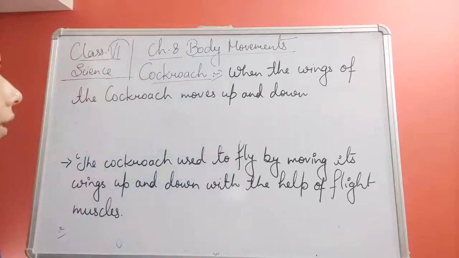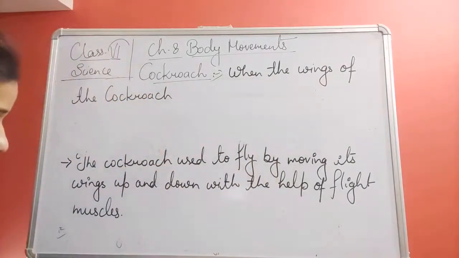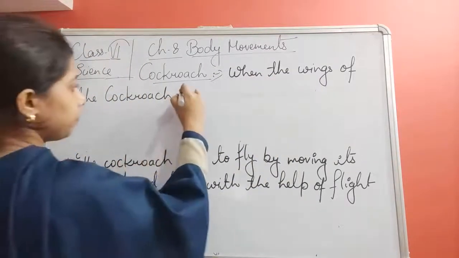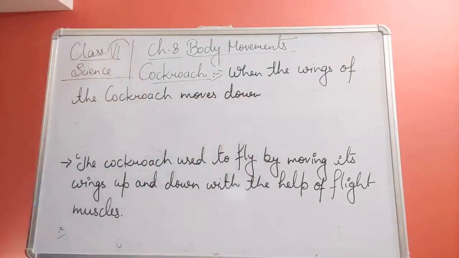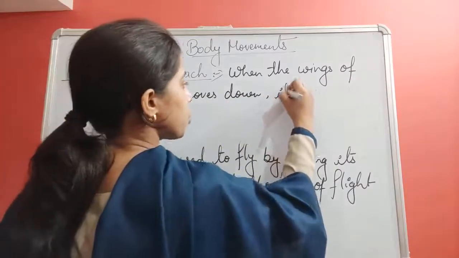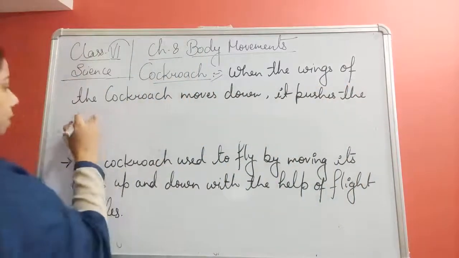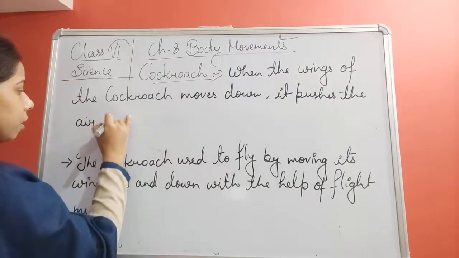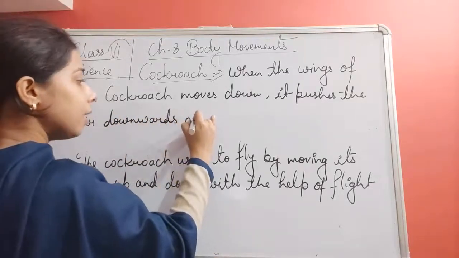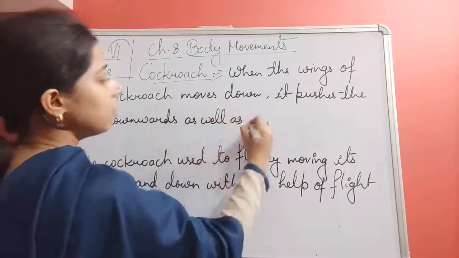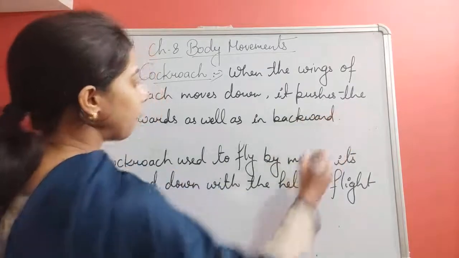So we can also write that when the wings of the cockroach move down, it pushes the air downward as well as backward.